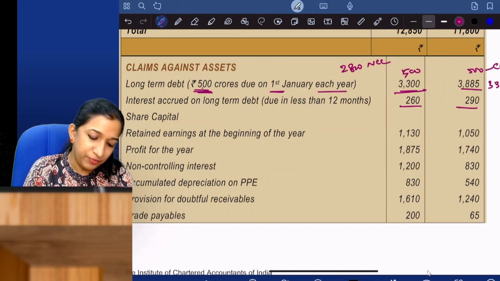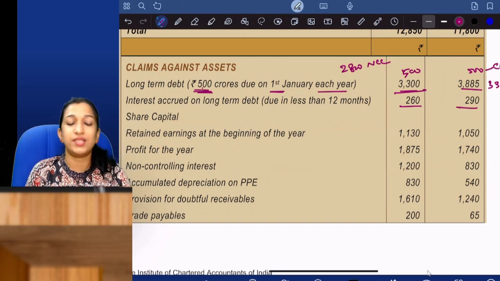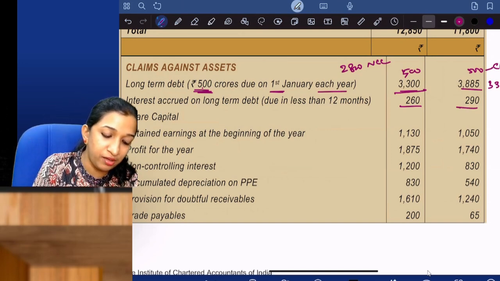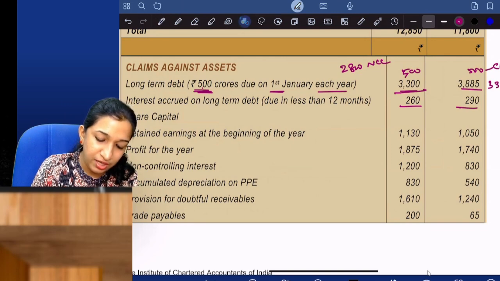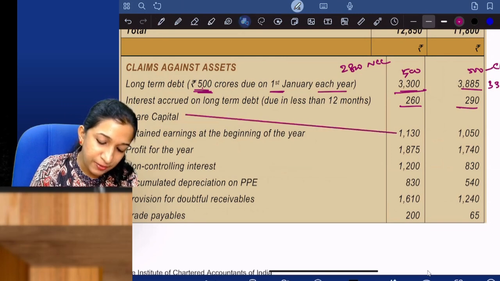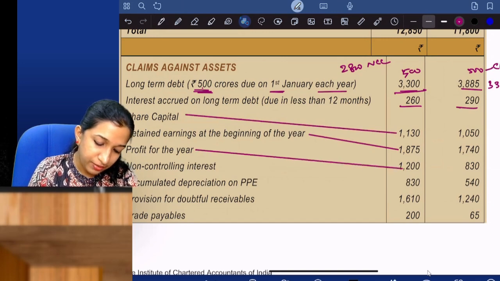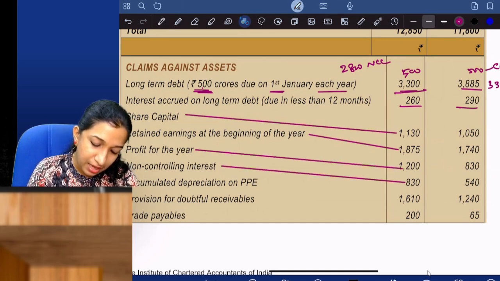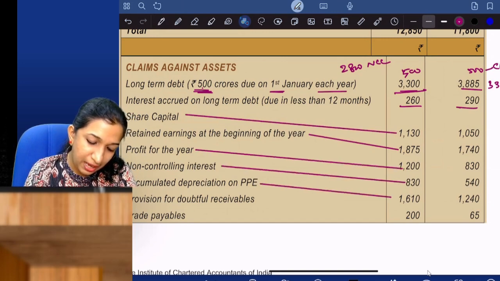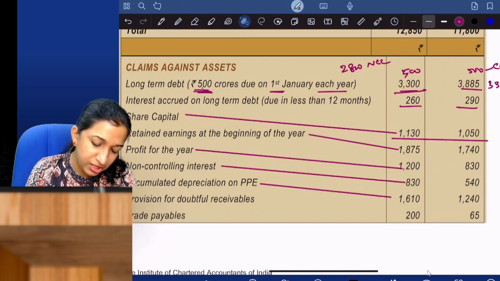Share capital. Actually, in this question, there is a problem with regard to alignment. Share capital is this, retained earnings is this, profit for the year, NCI, accumulated depreciation. I'll just present it in the balance sheet.